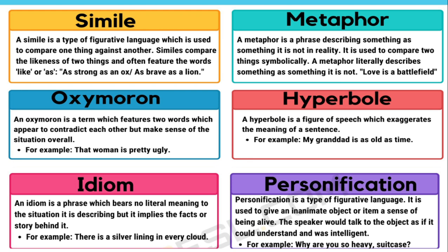One more example I can tell is she is a peacock in rain. In this example, does she become a peacock? Actually, no. She is a person. She is a human being only. But when it rains, she dances so beautifully that we can compare her to the peacock. But in this sentence, we are not using like or as. So this sentence becomes a metaphor.